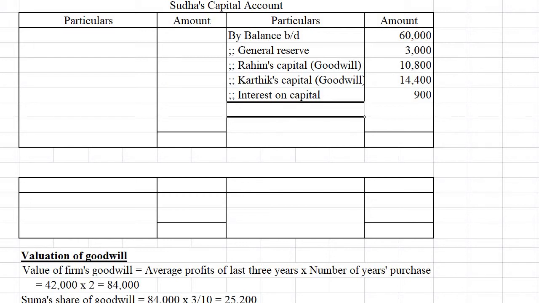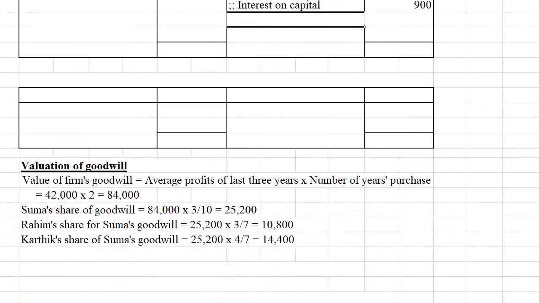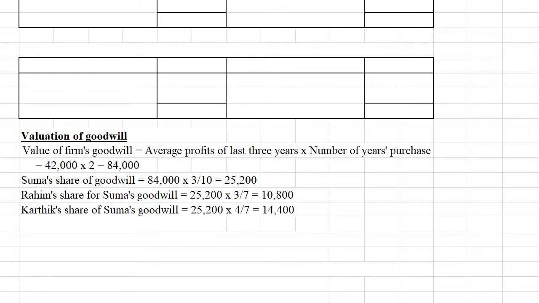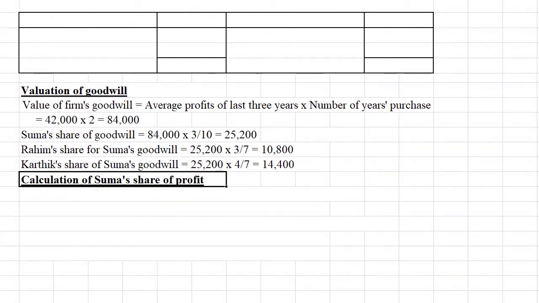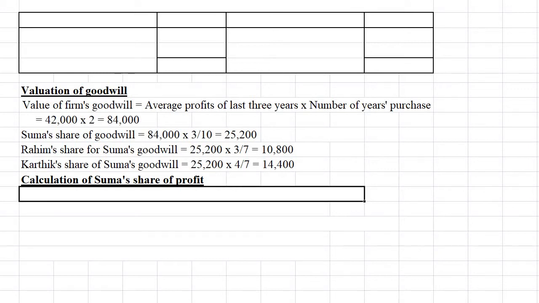Now we have to pay profit up to the date of death. That we have to calculate and give to Sudha. Let us calculate here the profit up to the date of death. Calculation of Suma's share of profit will be calculated here. So last year profit is given and last year sales also is given.